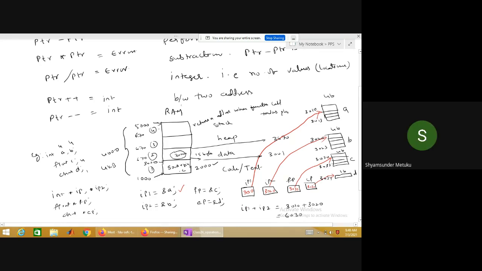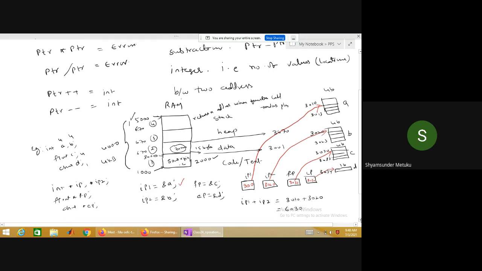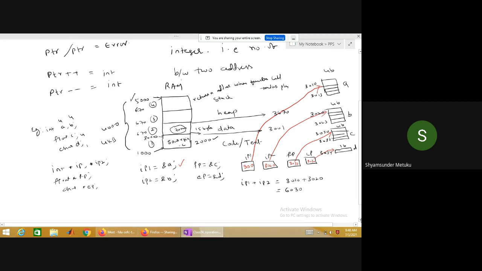So don't you think, what is the last address of my program? 5000. And how much address am I getting here? 6030. Is it not out of scope, which does not belong to my program? Yes, sir. That is the reason addition of 2 pointers is restricted in C programming. It is not correct. When you add 2 pointers, your memory goes out of the programming space, which leads to an error. Agreed? Yes, sir.